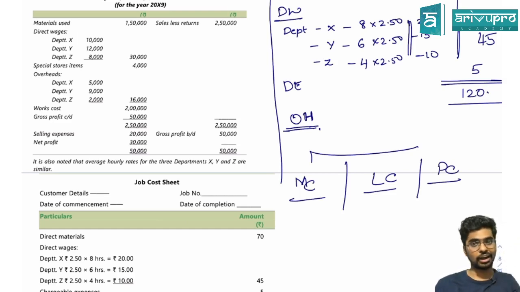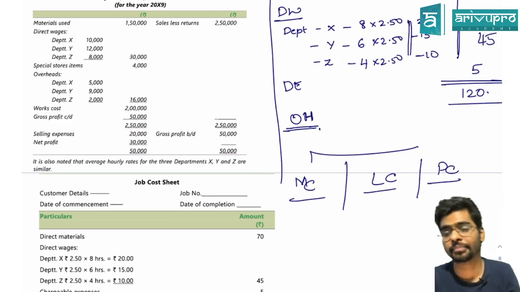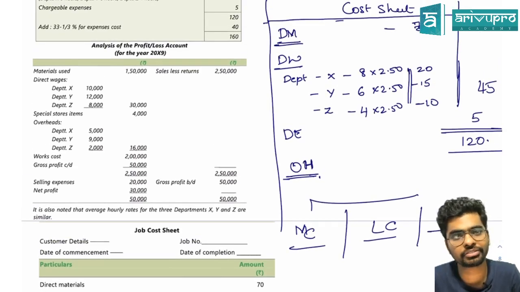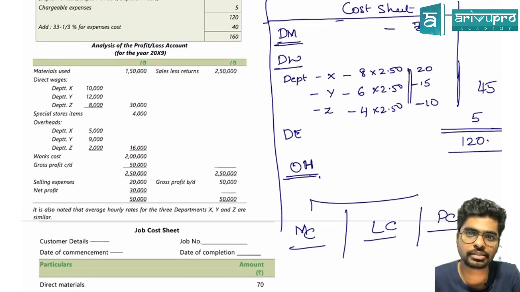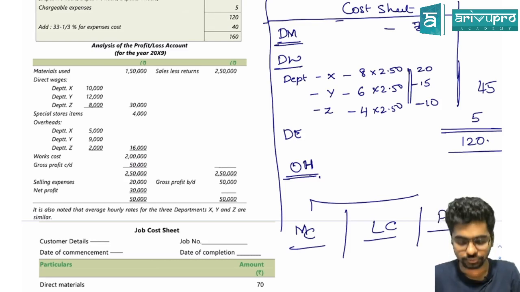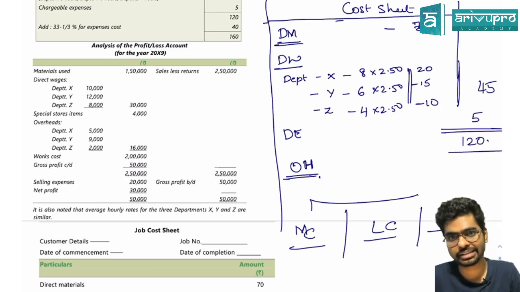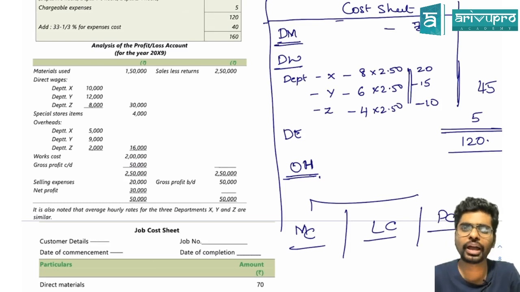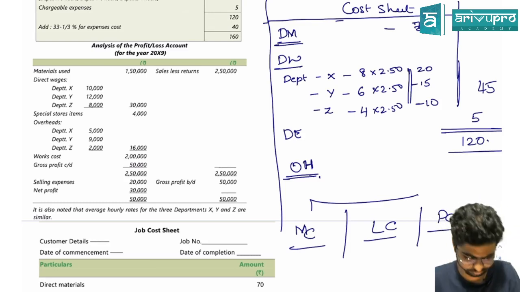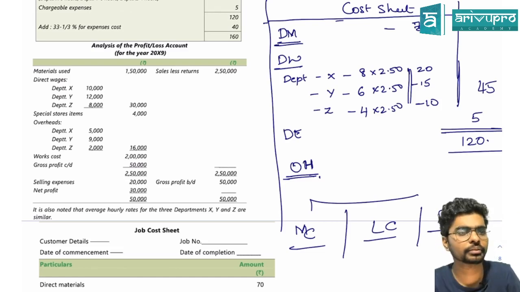Guys, see how I do it in the exam. First thing, I always check, do I have the details of the machine hours and labor hours? The answer is no. Second step, I check, do I have the material cost, labor cost and prime cost per department?